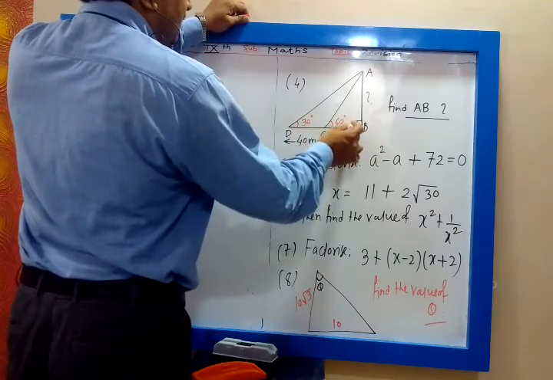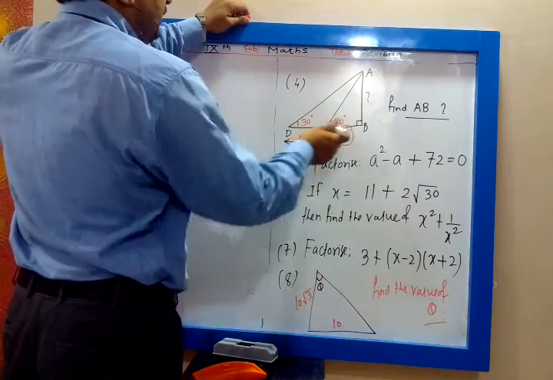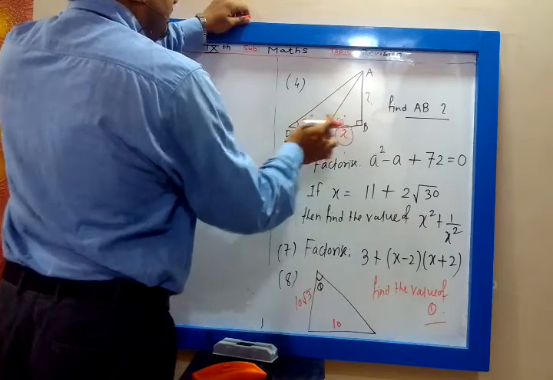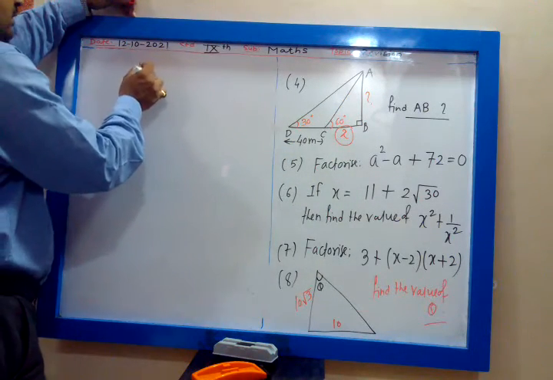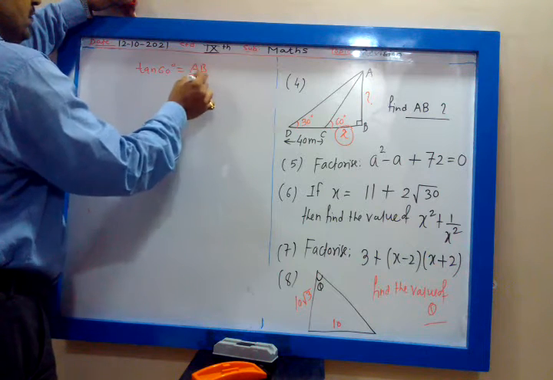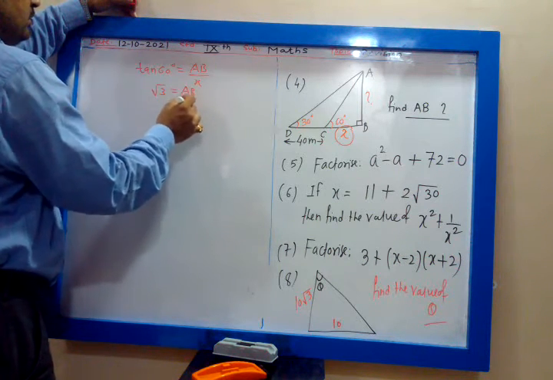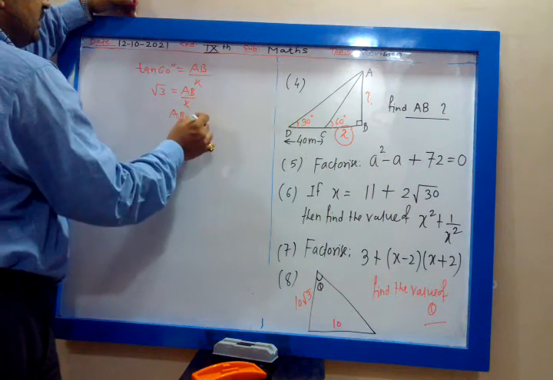BC I will consider X. AB you have to find. Okay, so opposite and adjacent. So you will find tan 60. Tan 60 is equal to AB upon X. Tan 60 is root 3. So AB upon X. So AB is equal to root 3x.